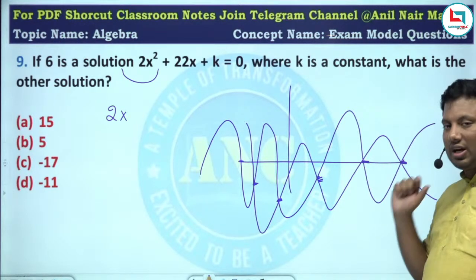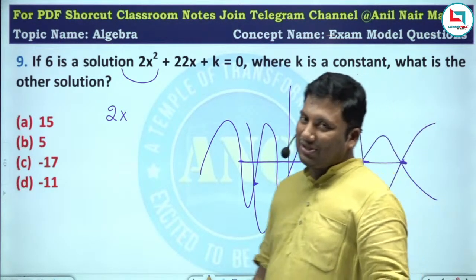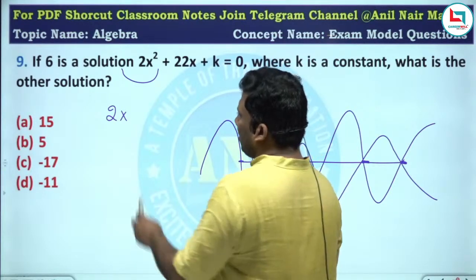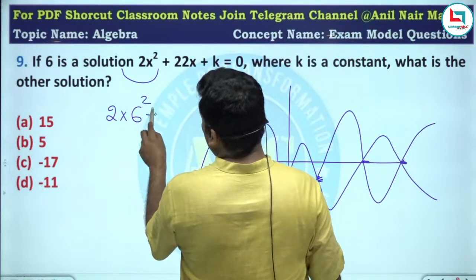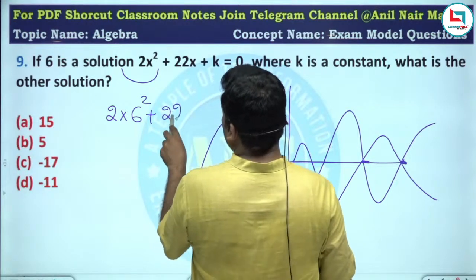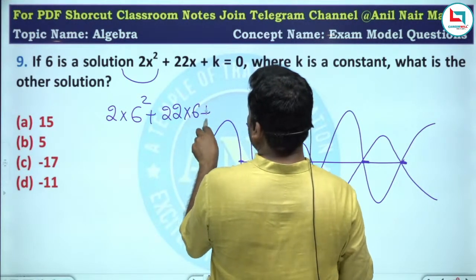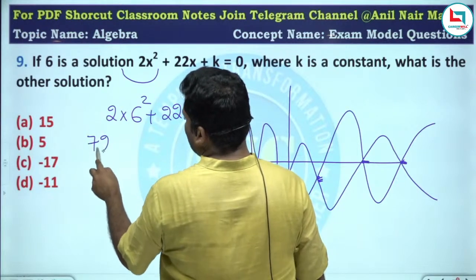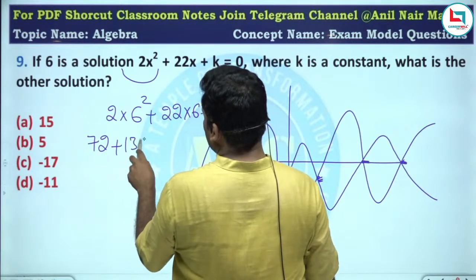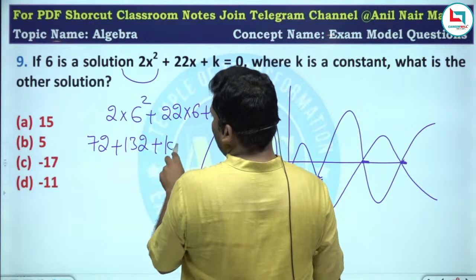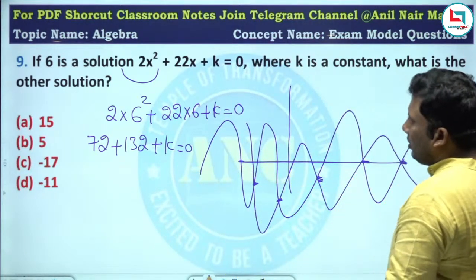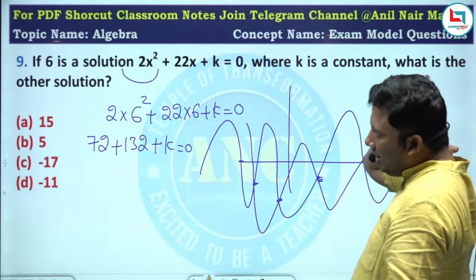How many roots are there? 2. A root is a solution which will make the x-axis 0. So the solution will also satisfy: 2 into 6 square plus 22 into 6 plus k equivalent to 0. 36 twos are 72, plus 132, plus k equivalent to 0. I hope the idea is clear.